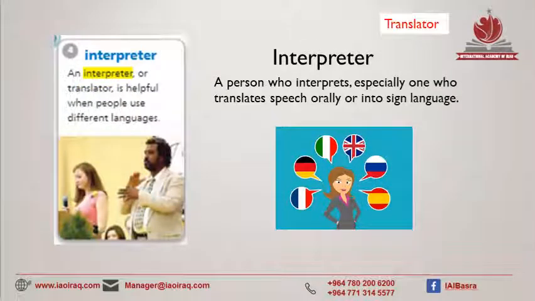Great, guys. The next one is interpreter. An interpreter or translator is helpful when people use different languages. Interpreter: a person who interprets, especially one who translates speech orally or into sign language. Now, orally is obviously speaking as I'm doing now, and sign language is if you are deaf. But a good explanation of this is sometimes I ask you guys to translate something from English to Arabic for the rest of the class. And the synonym is translator.